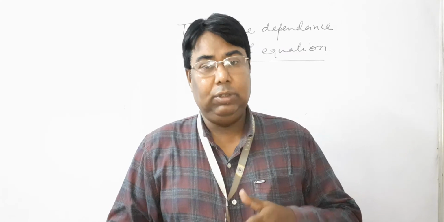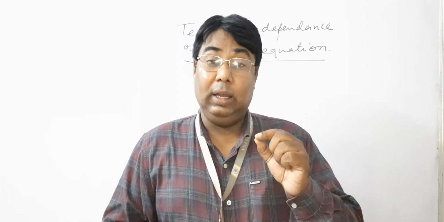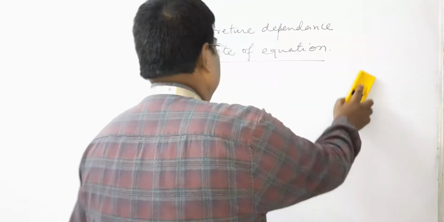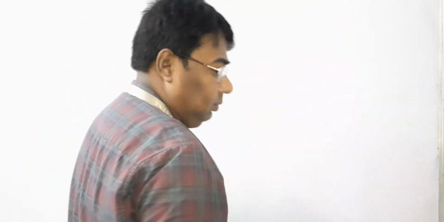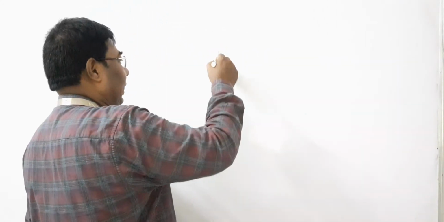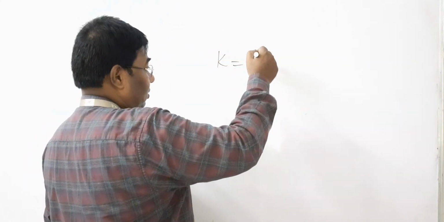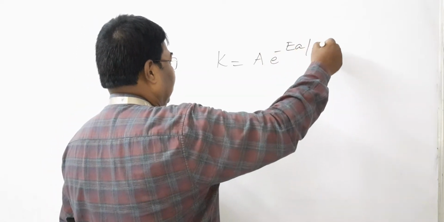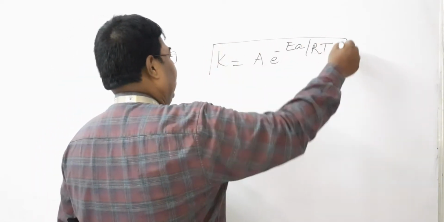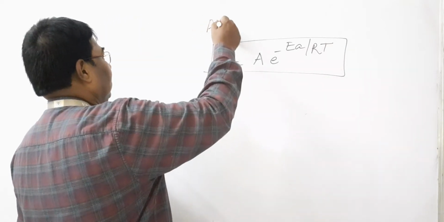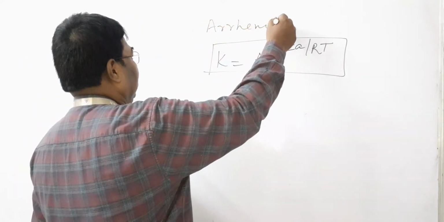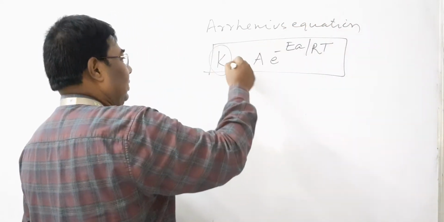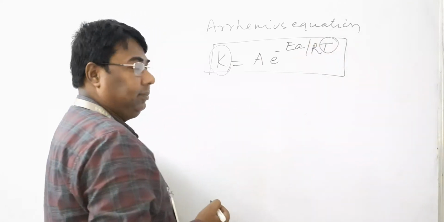Therefore, try to understand the Arrhenius equation. The Arrhenius equation is k = A e^(-Ea/RT). This is the relationship between rate constant and temperature.